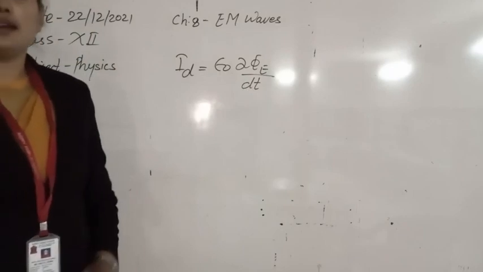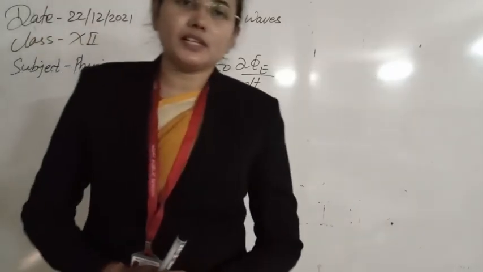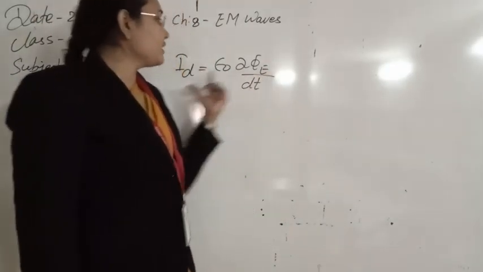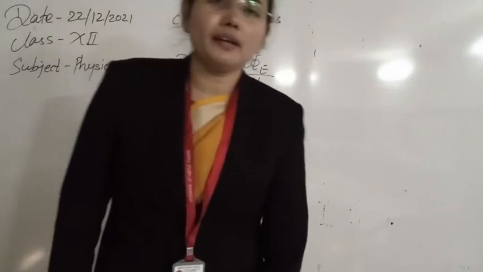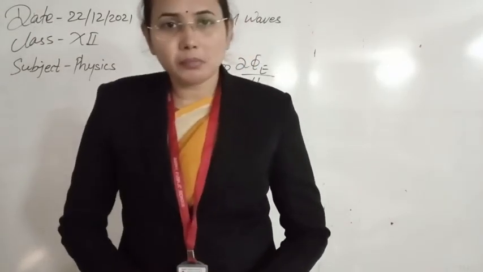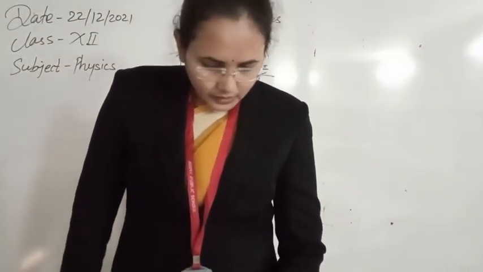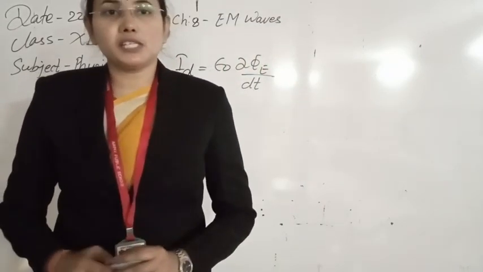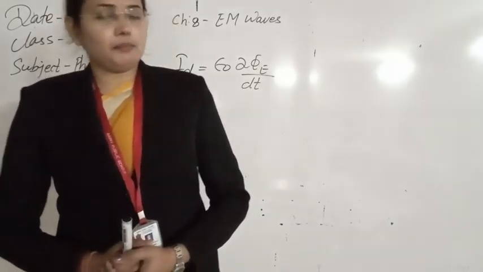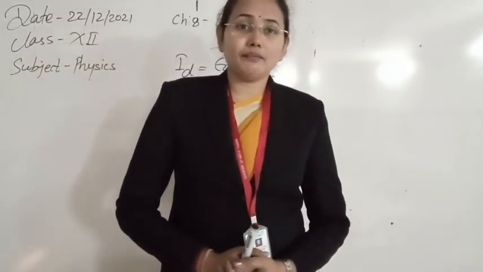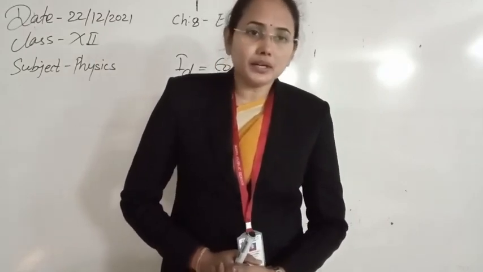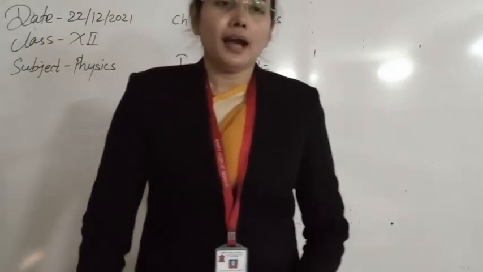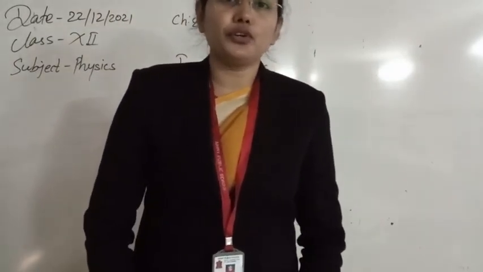Just as a rate of change of magnetic flux produces an electric field, the rate of change of electric flux produces a magnetic field, because whenever current flows it produces a magnetic field. Next, why do we need this concept of displacement current? We already had the concept of steady current producing a magnetic field, so why study a new current, and why is this question important for your examination?